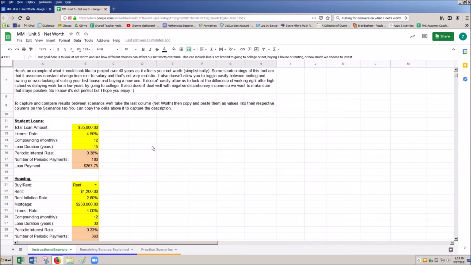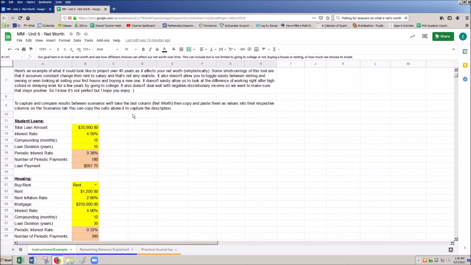So if you run into a scenario where you make $35,000 a year, and after you put in your expected spending, etc., you come out negative, you're going to want to tweak one of those levers, whether it's pumping up your salary or bringing down those expenditures. Again, just make it work for the tool, and it should be close enough that we can at least take something valuable away from it.